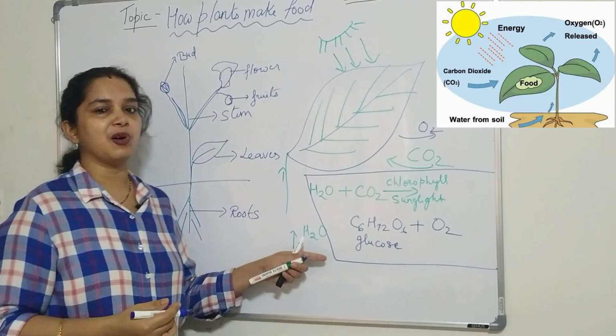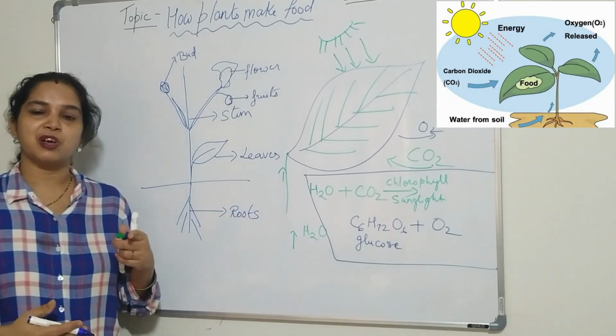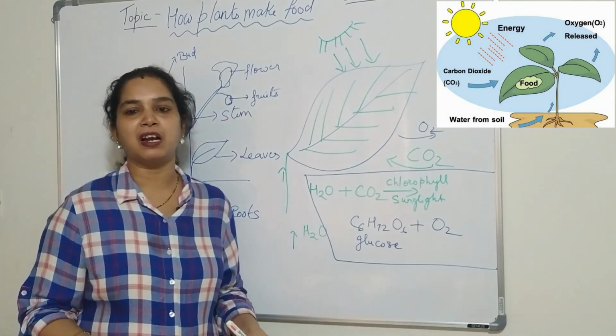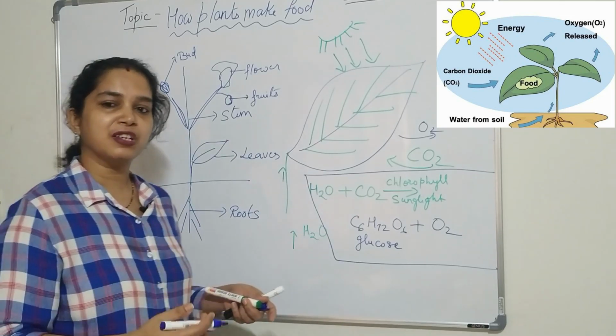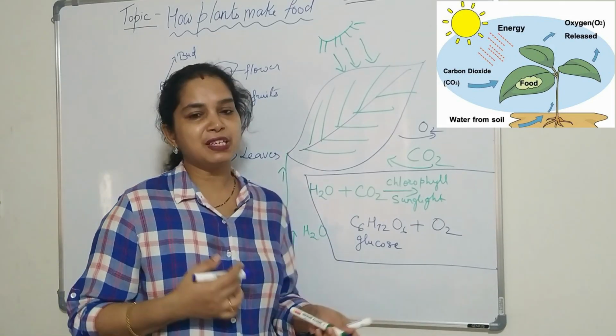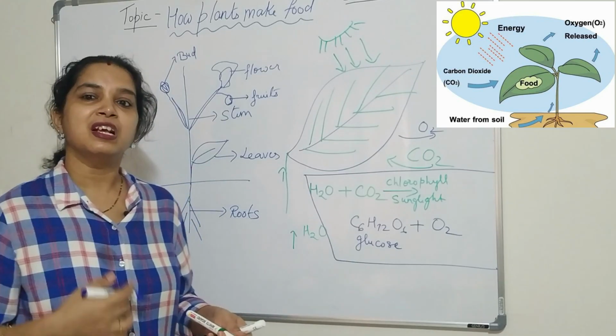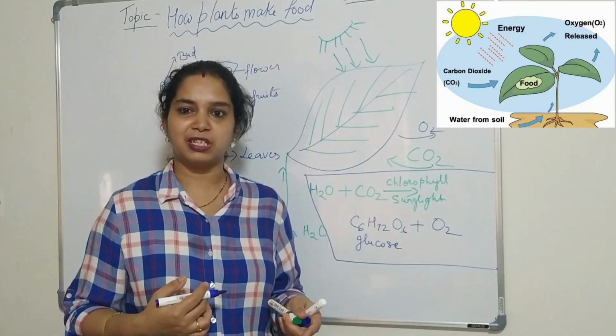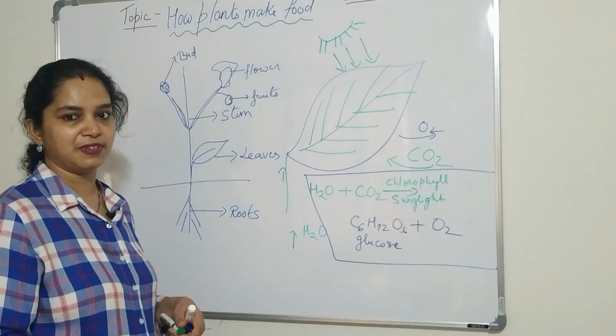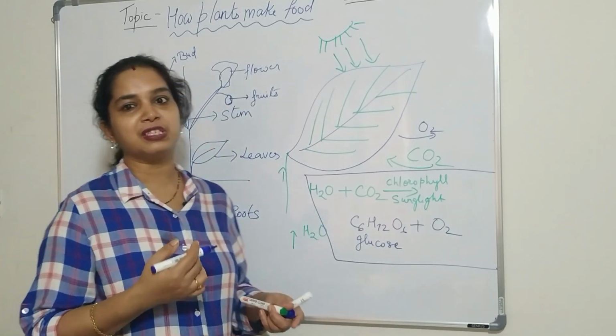This process is called photosynthesis, the process of making food by the plant using the carbon dioxide from the atmosphere and water from the soil, and in the presence of sunlight and chlorophyll, they make the food, that is glucose. It is C6H12O6, and in the process oxygen is given out. This is called photosynthesis.